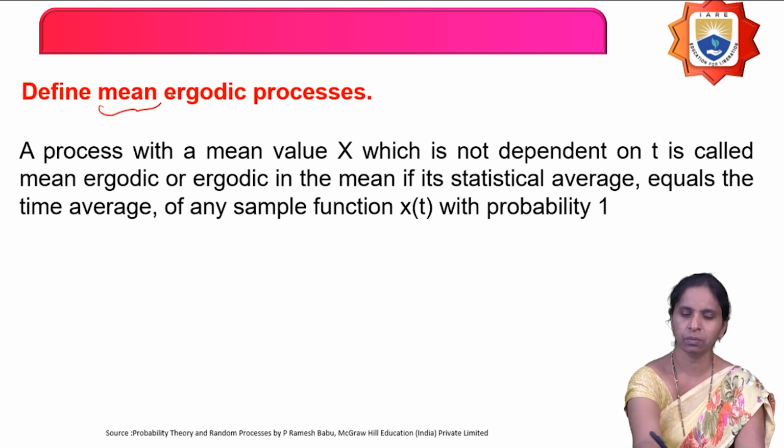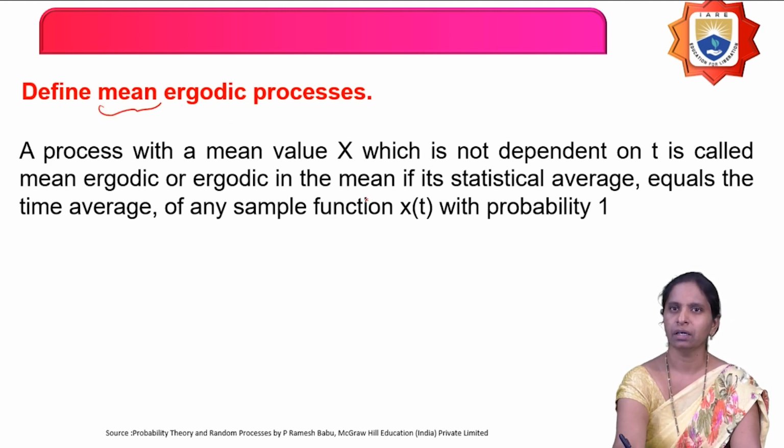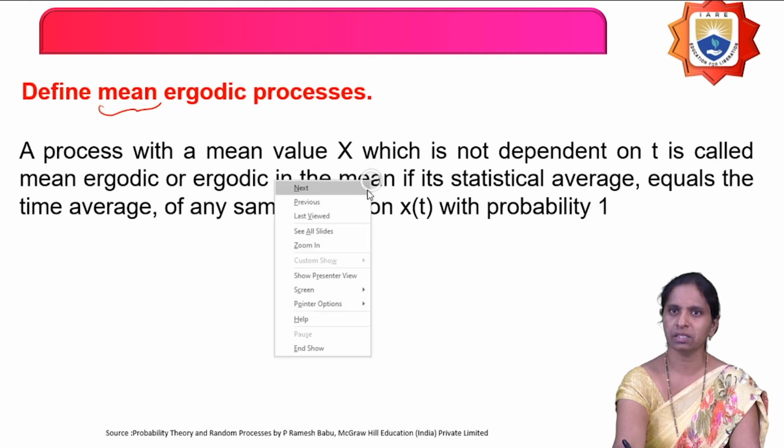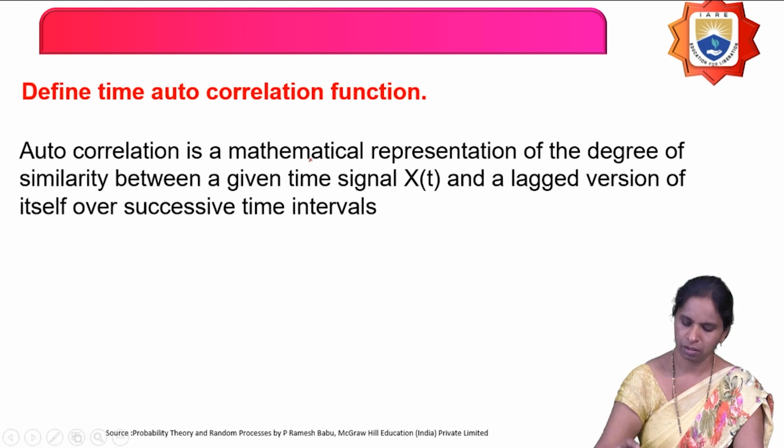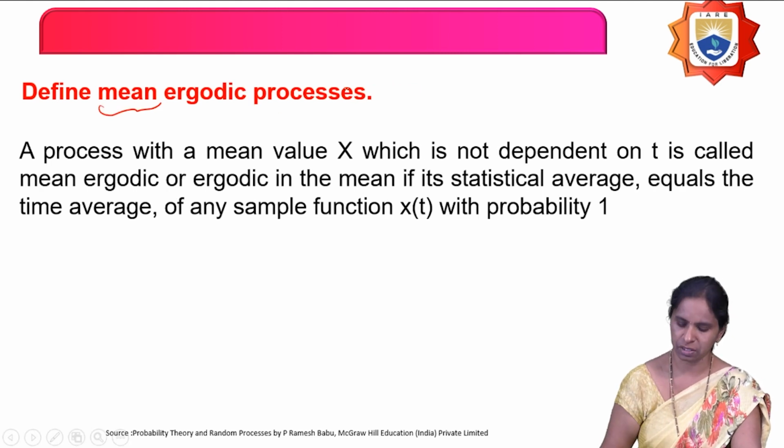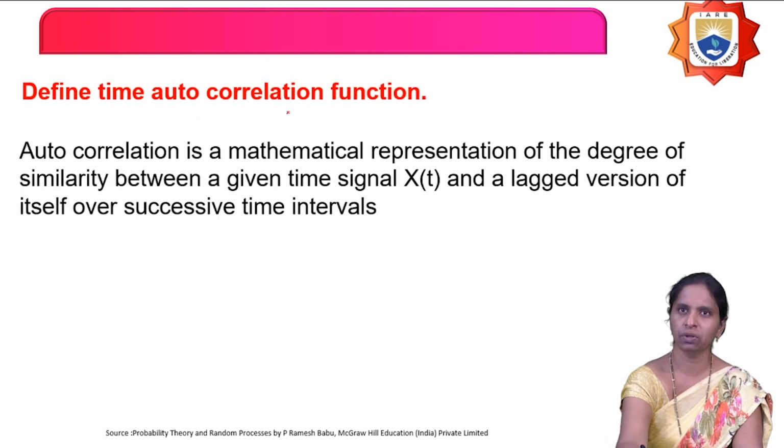Next, define mean ergodic. So, mean is nothing but what? The time average is equal to the statistical average with probability 1. Then it is called as what? Mean ergodic process.